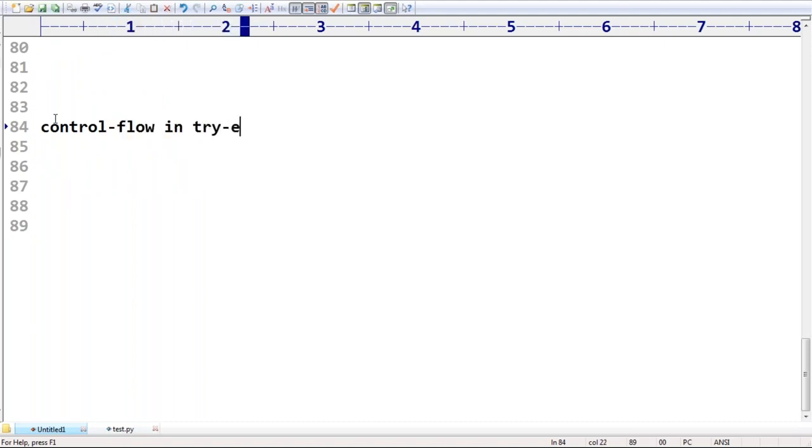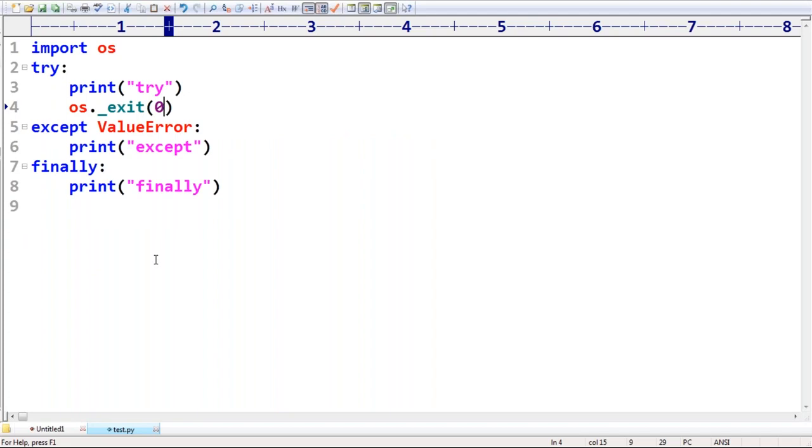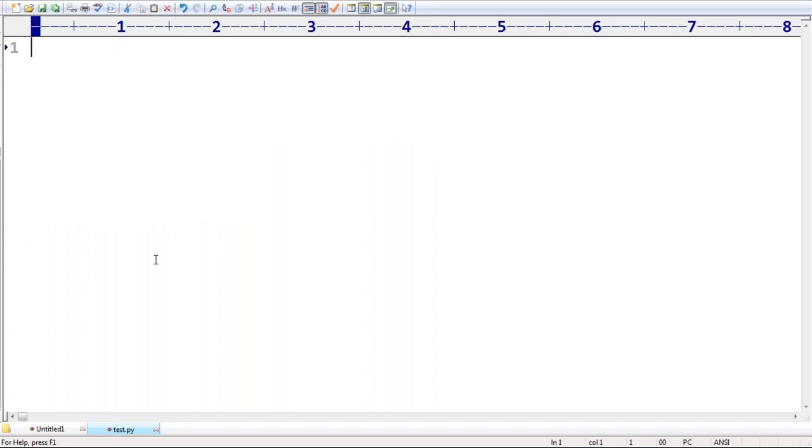In try except finally blocks, very, very important, sir. Have a look once. More concentration is required from you people, right? Somewhere we covered try except already. Now I'm taking finally also. Sir, statement 1, statement 2, statement 3 I'm taking.